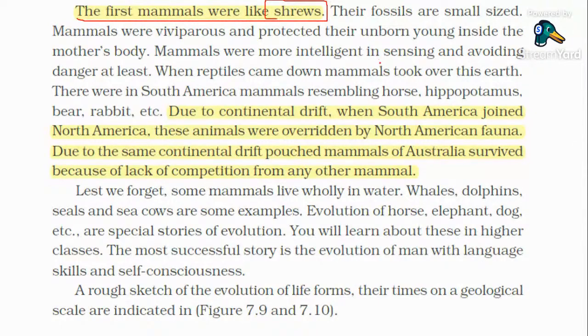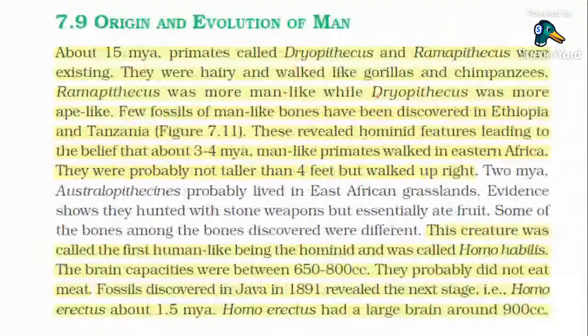Clear? Due to the continental drift, when South America joined North America, these animals were overridden by the North American fauna. Due to the same continental drift, pouched animals of Australia survived without competition. Clear? Are the topics up to here perfectly clear and fine for everybody?